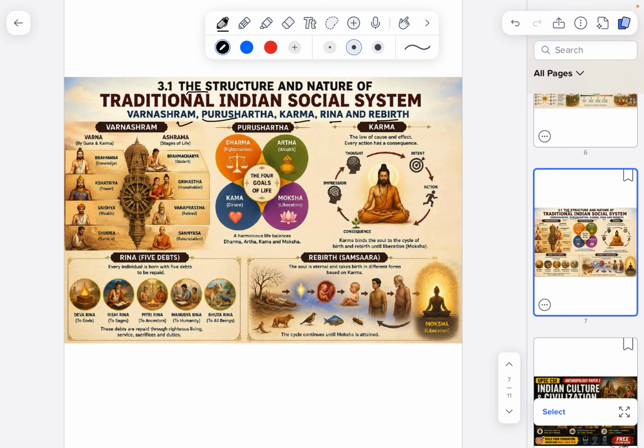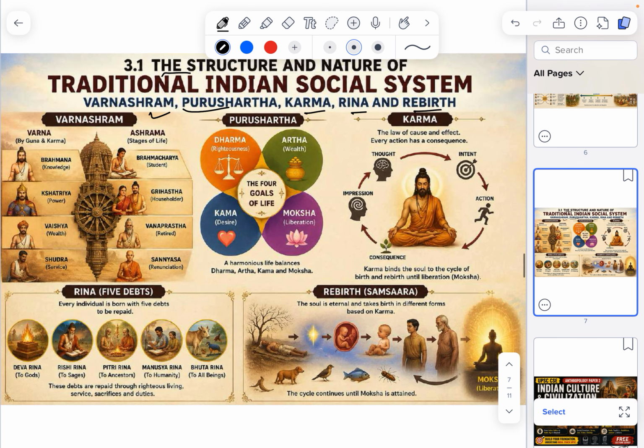In a very small, introductory manner: Brahmacharya, after marriage Grihastha, Vanaprastha, and Sannyasa. This is how the life cycle of a person was divided in Indian society. All this will be studied in detail.